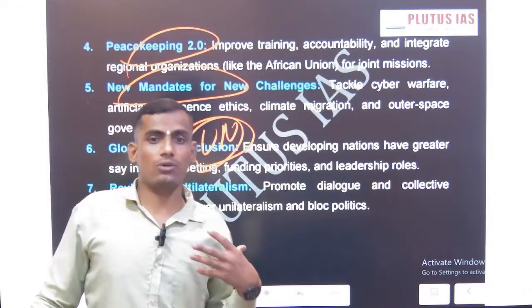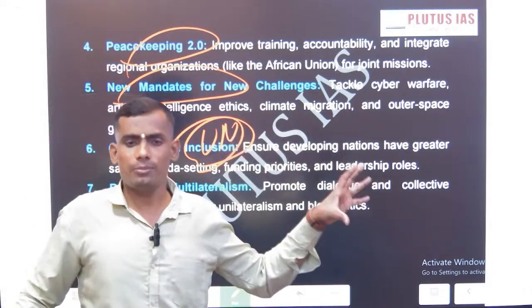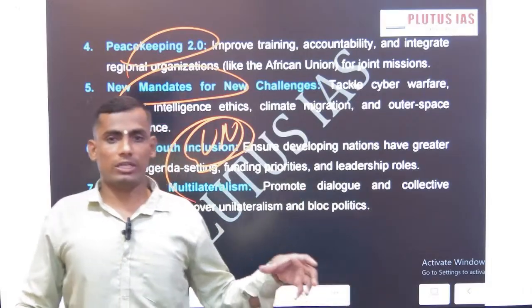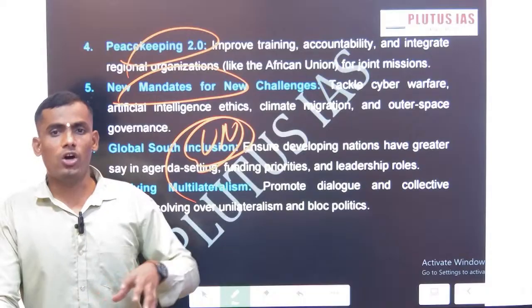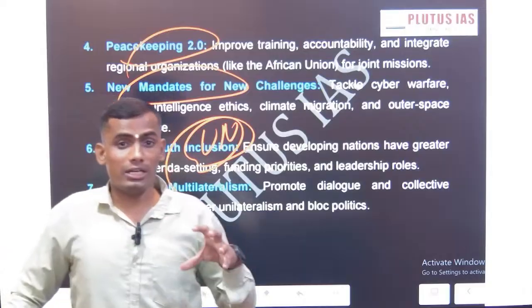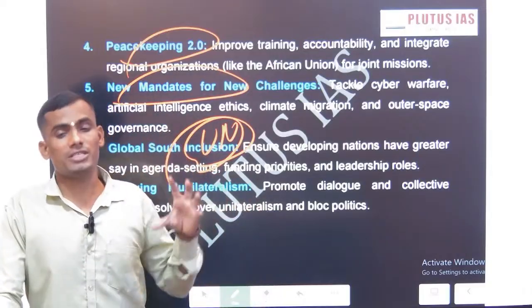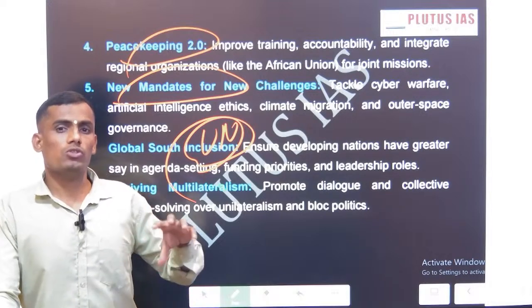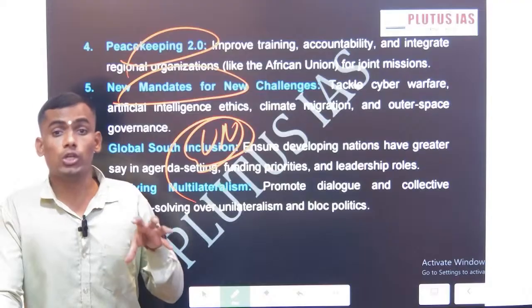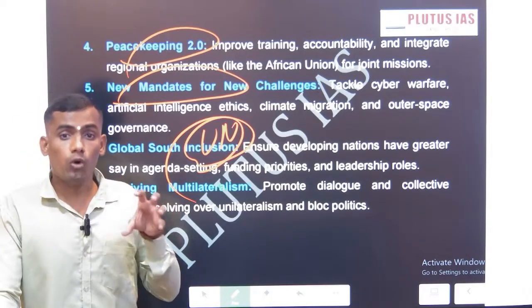Earlier, when the UN Charter was adopted in 1945, very little was known about terrorism. But if we see the Pahalgam attack in India, the Houthi attack on Israel, or lone wolf attacks in the USA, that shows the current scenario of terrorism as a threat to global peace and security. Earlier, there was just the threat from states, but now non-state actors are creating new threats to sovereign states. And here, the UN's role becomes more important.